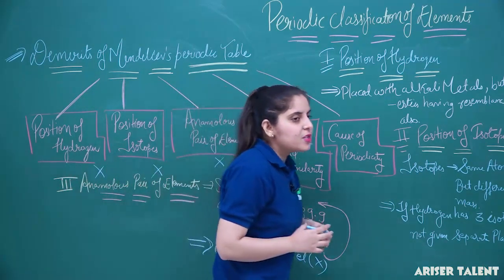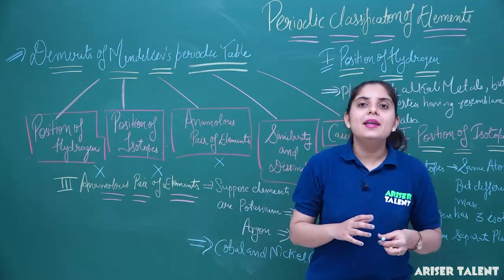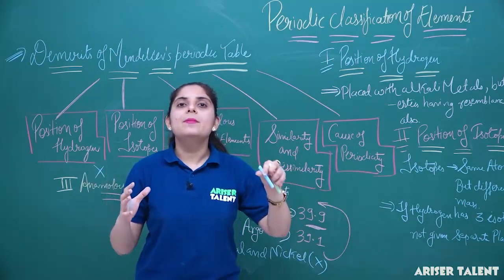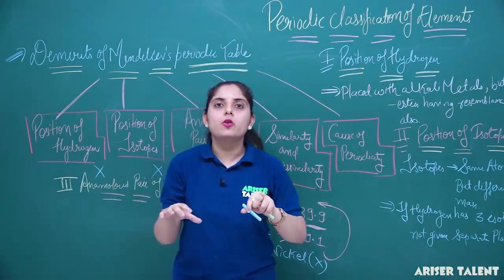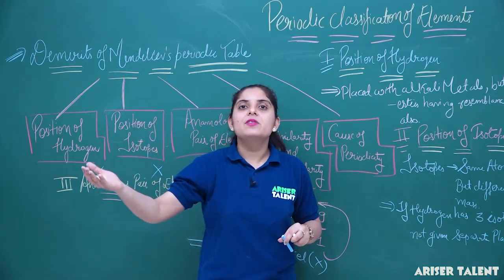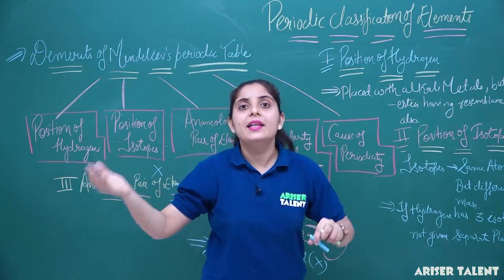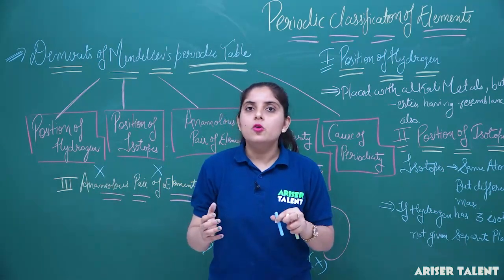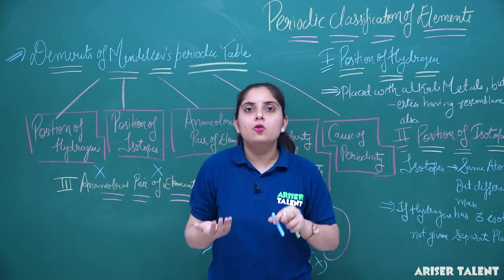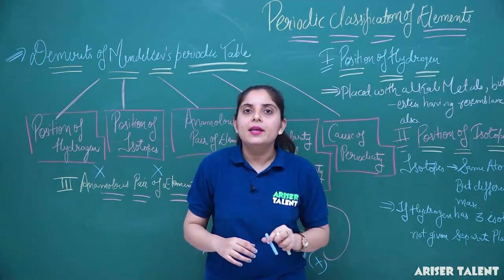What is this point going to specify here? In the periodic table, some of the elements with dissimilar nature are provided in one group. Suppose gold, silver and platinum are placed with the alkali metals in the periodic table. These do not have properties like that. And manganese is placed with halogens, which is completely not appreciable.